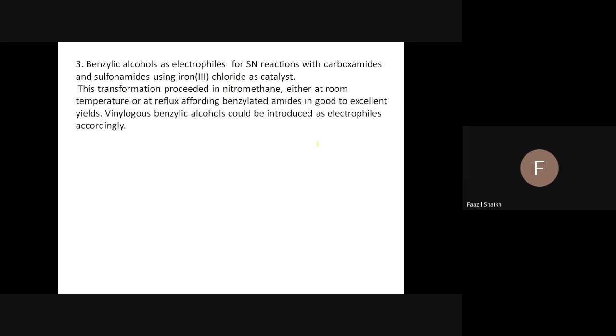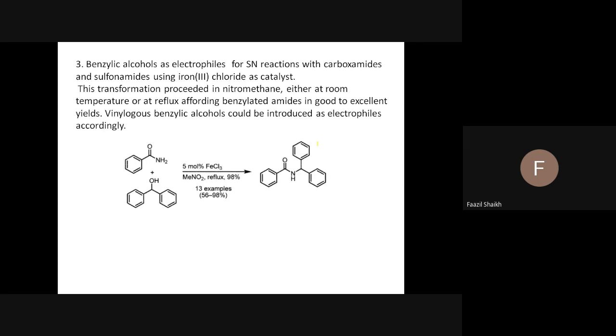Similarly, benzylic alcohol can act as electrophile. Okay, and just now we have seen in the previous example, what reaction is taking place? It is a nucleophilic substitution reaction. It can be SN1, it can be SN2. If we are changing some reagent, instead of the dicarbonyl that we had taken before, we have taken an example of another precursor, another reagent.